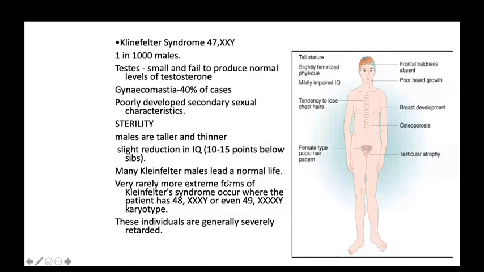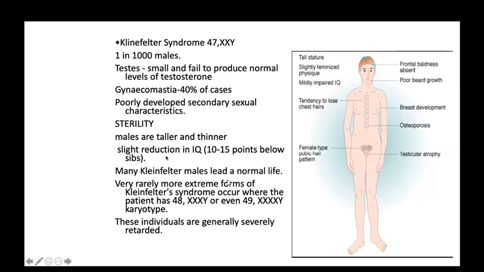This patient also has gynecomastia and poorly developed secondary sexual characters. These patients are also infertile. Males are taller, thinner, slight. There is a reduction of IQ, very low IQ. Okay, many Klinefelter males lead a normal life also.